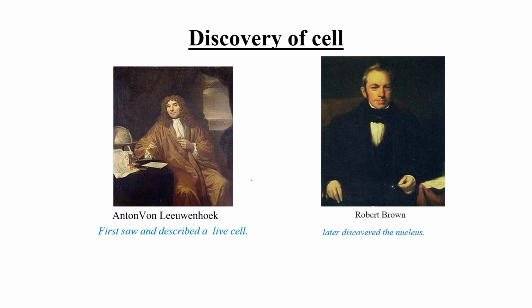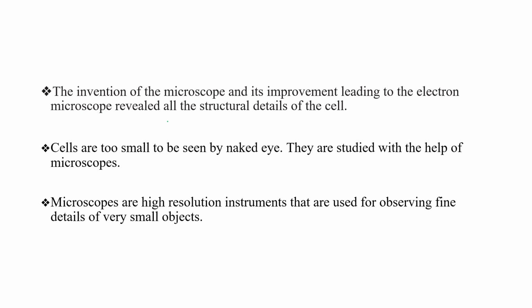Okay, so let's discuss some points related to the discovery of the cell. The first person was Anthony van Leeuwenhoek. He first saw and described a live cell. Robert Brown later discovered the nucleus. And how did it happen?